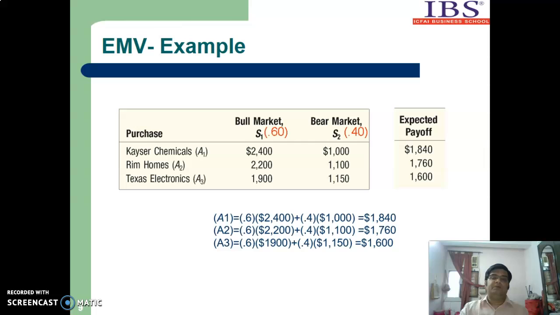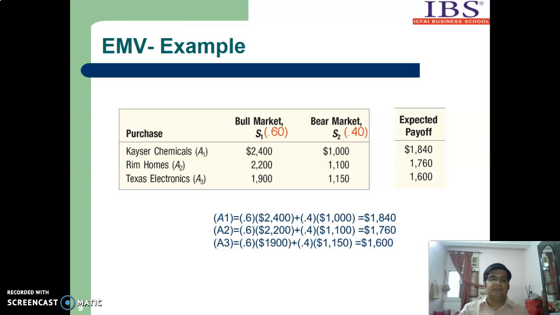So it is 0.6 multiplied by the value 2400, plus 0.4, the probability of the bearish market, into $1,000. If we take the sigma of these two terms, it comes to $1840. This is the expected payoff of Act 1.